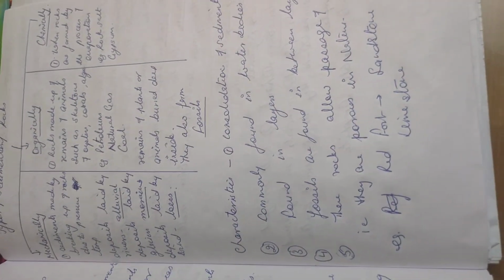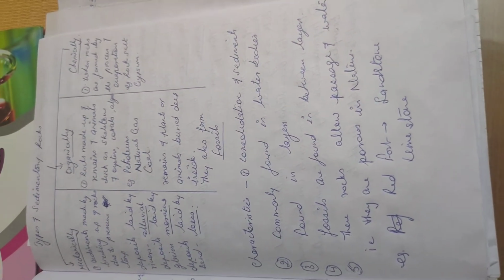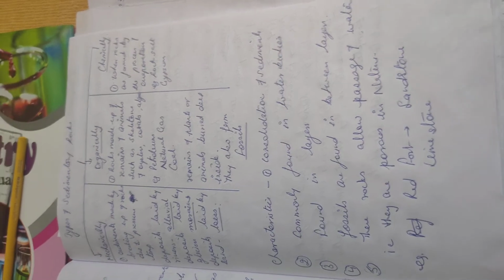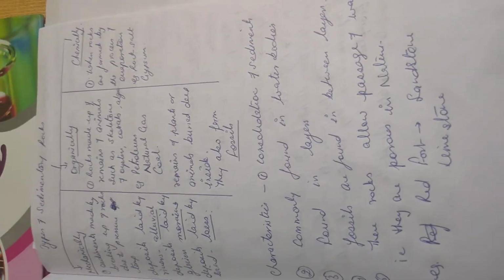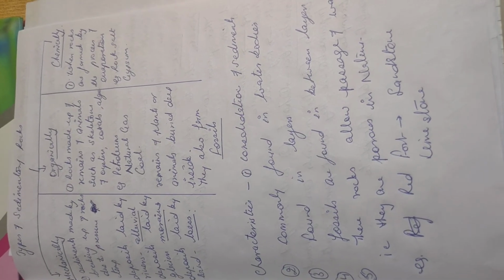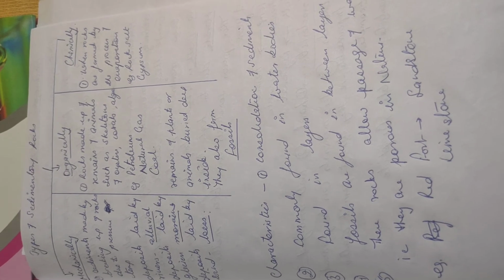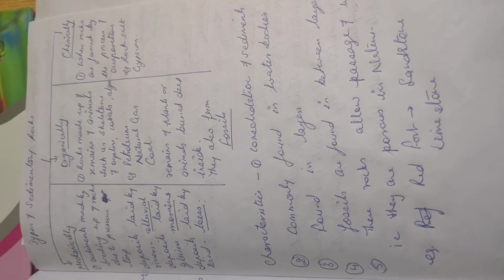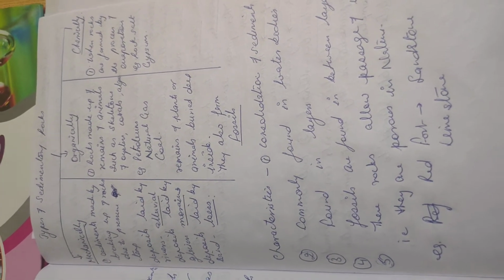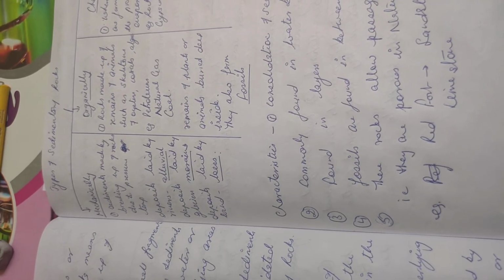You have seen them on various occasions, like you've seen sandstone, or at least you've seen the photographs of sandstone if you've not been able to visit the Red Fort. Then limestone is what we make cement from, or chalk as we call it. Chalk is also a kind of limestone. So these are the examples of sedimentary rocks, and they are found in strata or in layers.